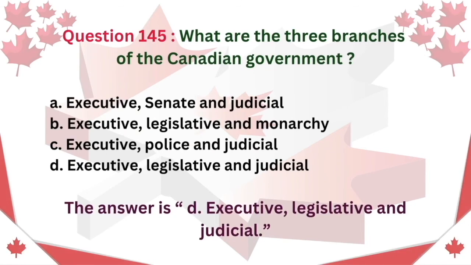Question 145. What are the three branches of the Canadian government? A. Executive, Senate and Judicial. B. Executive, Legislative and Monarchy. C. Executive, Police and Judicial. D. Executive, Legislative and Judicial. The answer is D. Executive, Legislative and Judicial.